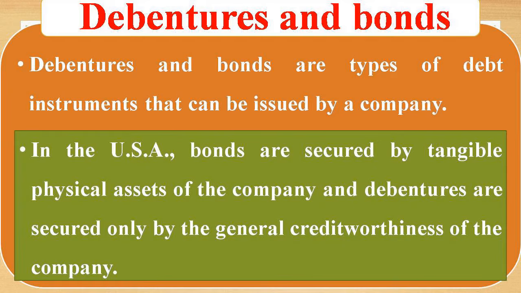What it means is that, suppose a company, for example, we can take Tata Industry, issued debentures. And due to many reasons like economic crisis or slowdown, Tata Industry has declared bankruptcy, or Tata Industry became insolvent. Suppose if it is a debenture, the debenture holder cannot sell out the assets of the company.